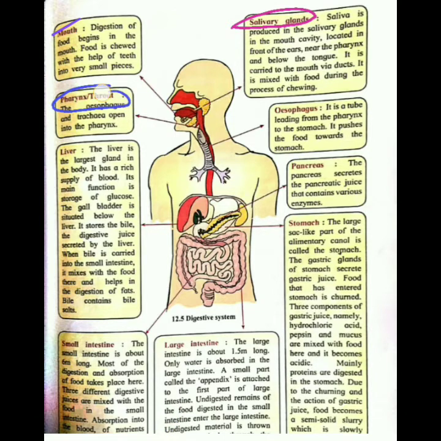Then you can see the pharynx or throat. From this there is a bifurcation. Bifurcation means there is a division of the food pipe and the windpipe. Through the esophagus only food is transported, but through the windpipe air is transported. So the pharynx is the part where the esophagus and the trachea, this is our trachea which is the air pipe, open.